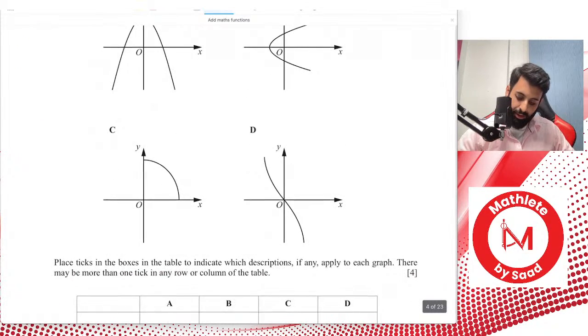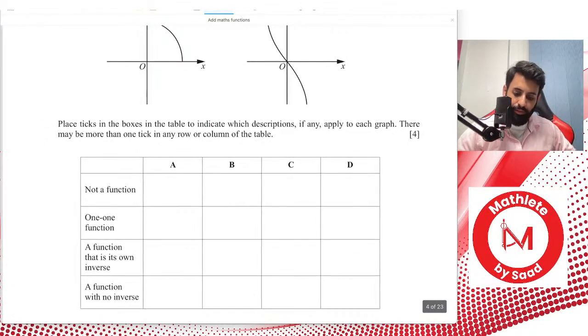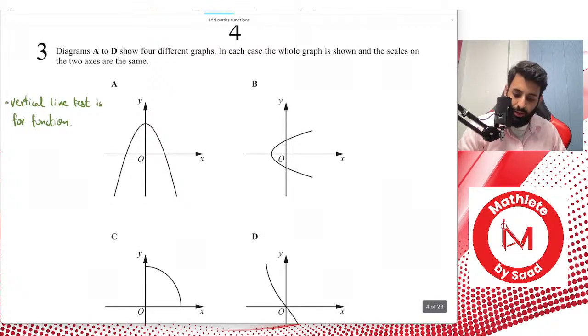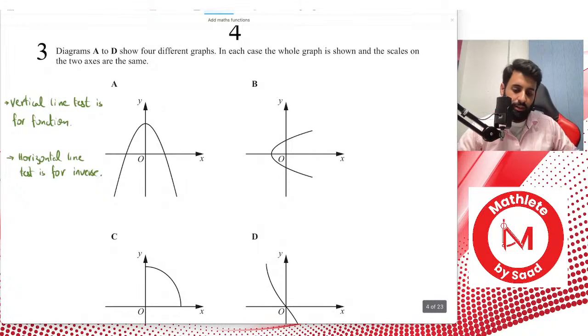And let's say you have a horizontal line test. The horizontal line test is for inverse. And it's not just for inverse, it's also for checking whether it's a one-to-one function or not.